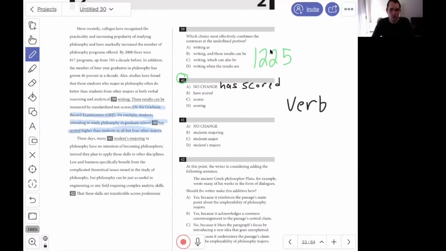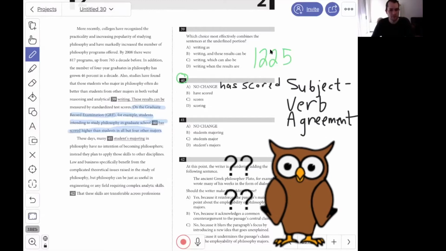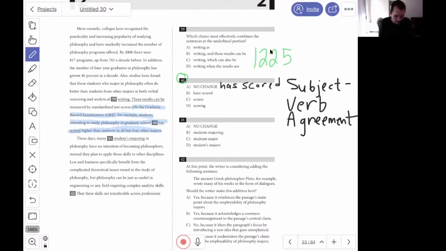Because of this, we should be paying attention to a type of agreement that we've learned before. That is, subject-verb agreement. This is really fundamental on the SAT and probably one of the most common rules that we see. So, we want to know who has scored higher than students in all but 4 other majors. Who is the subject of this sentence? Let's see. If we go by the very closest word, we'd be saying that graduate school has scored higher than students in all other majors.